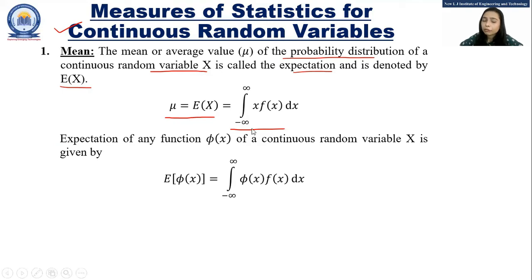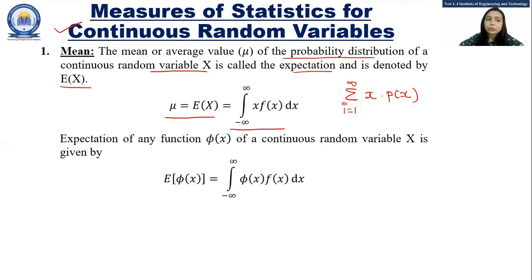The formula for mean in the discrete random variable is sigma i equals 1 to infinity x into p of x. So to calculate any statistical measure for the continuous random variable, this p of x is replaced with the f of x, and the summation is replaced with the integration for the given range.